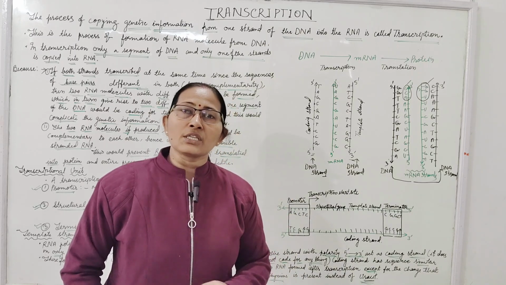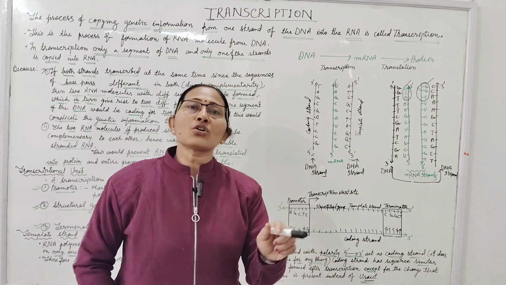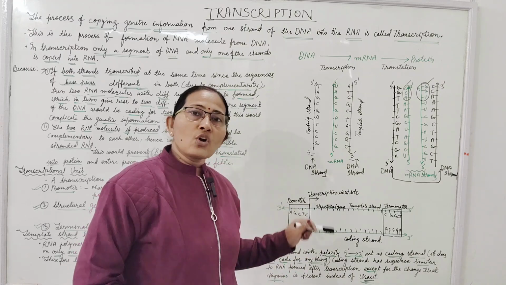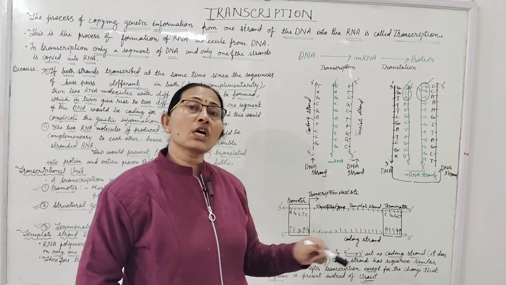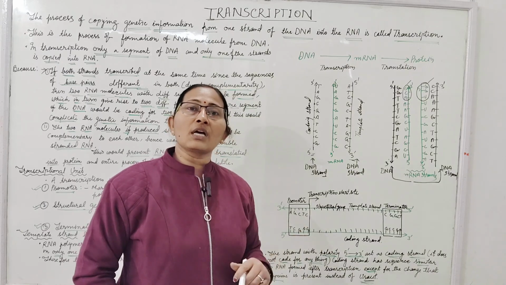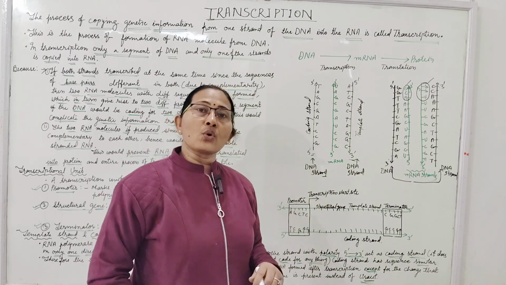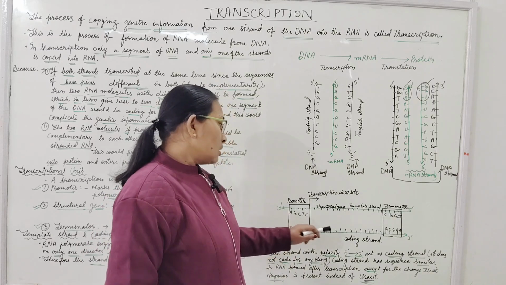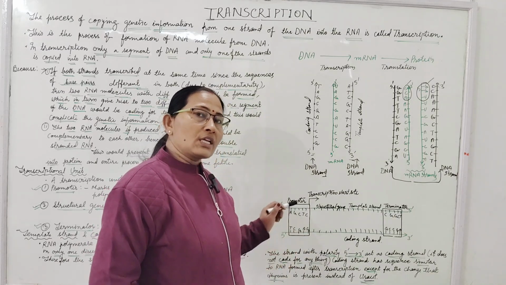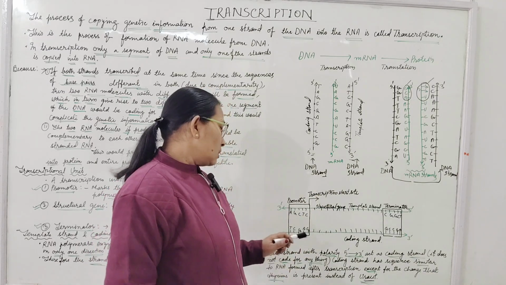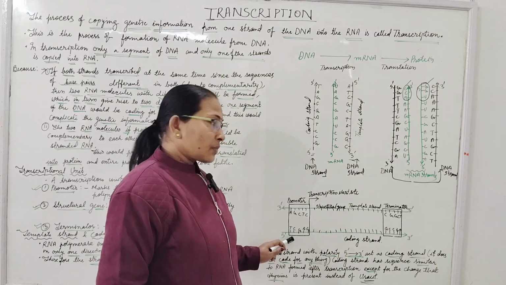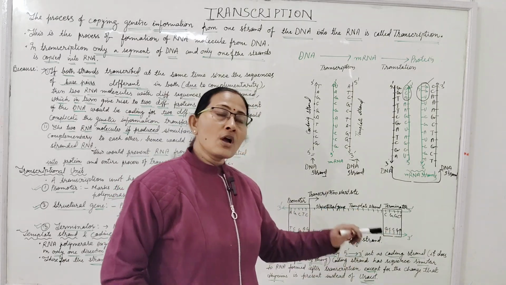If we talk about the movement of the RNA polymerase, the direction of transcription, the direction of RNA synthesis, the formation of RNA, this is given in the NCERT book. According to the coding strand, the direction of the transcriptional unit is upstream and downstream.